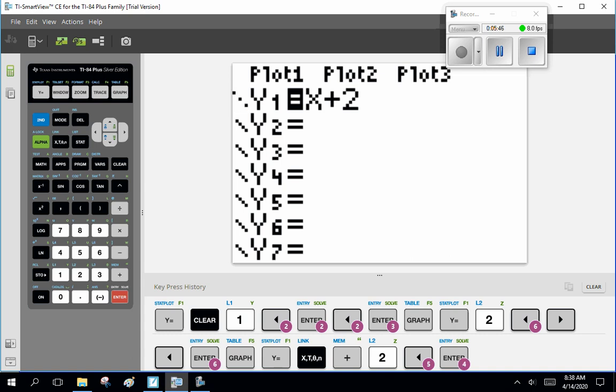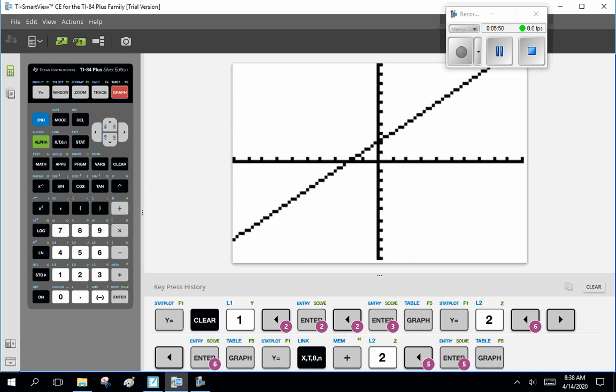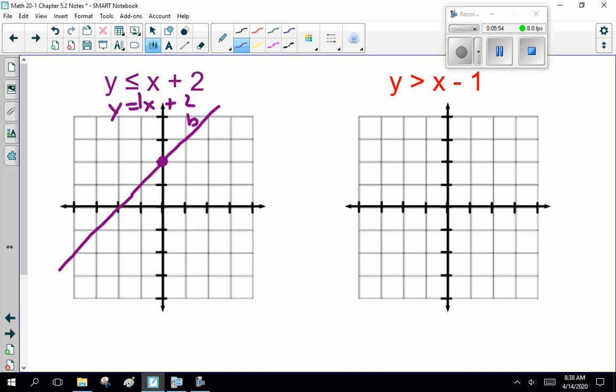No, go back to the original line. There we go, like that. Now, once you've got that line, you're going, okay, am I choosing a point above the line or below the line? So what I do is I choose a point below. Now, I like 0, 0, because the math is really easy.